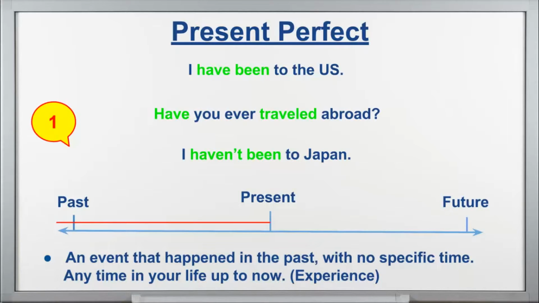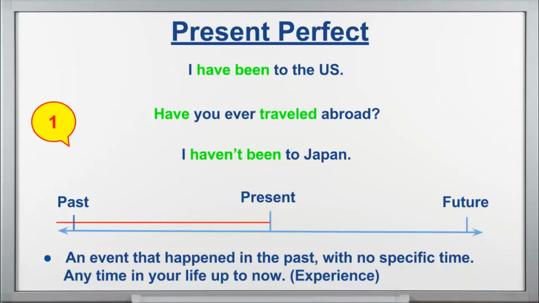Okay? Any time in your life up to now, any time in your life before now, okay? So I say, I have been to the US. Do you know a specific time? No. Okay, you know I have been to the US. You know the action, okay? Have you ever traveled abroad? Okay? I haven't been to Japan, okay?